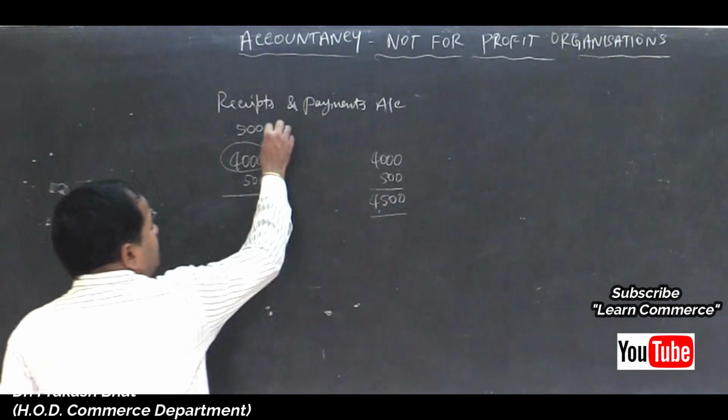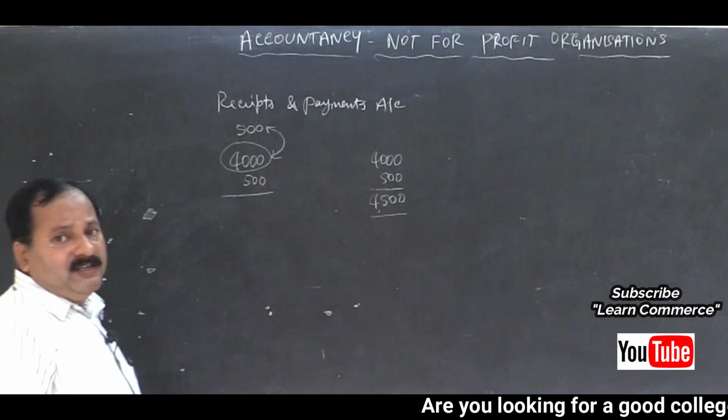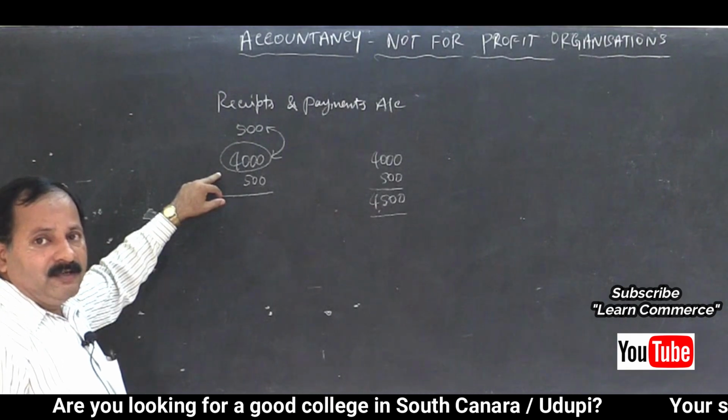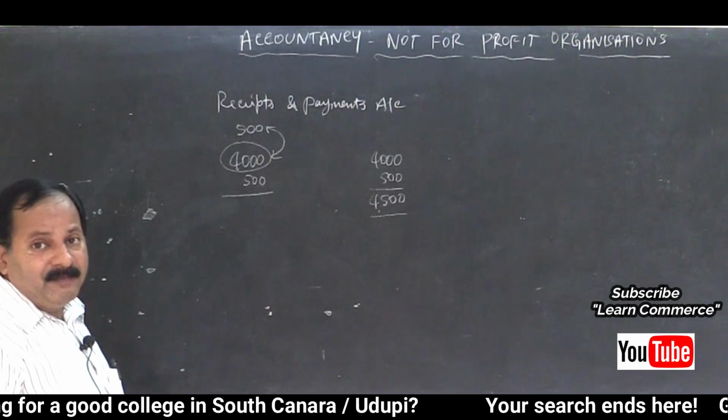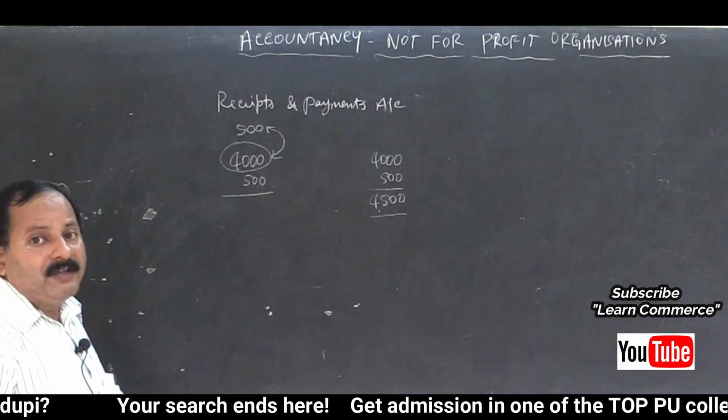So we will include these two items, received related to last year and received related to current year, and outstanding will be neglected because we are concerned about amount received and not accrued.